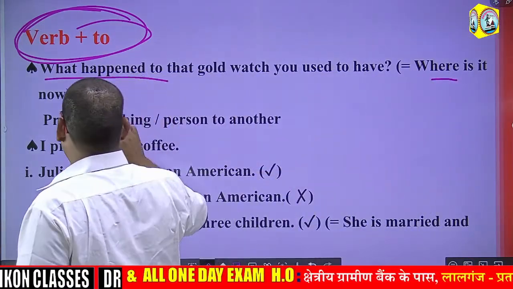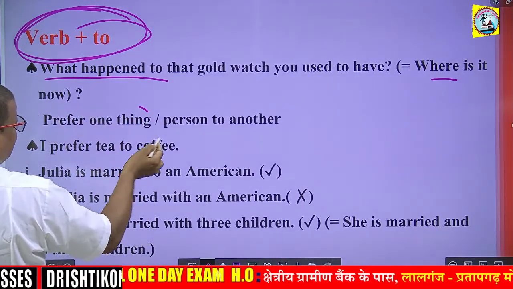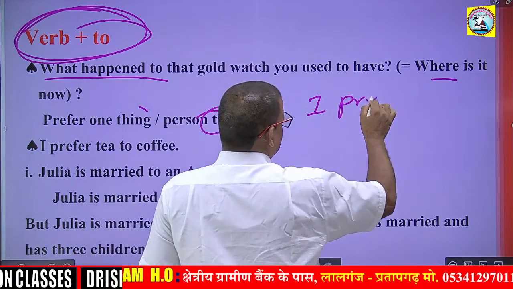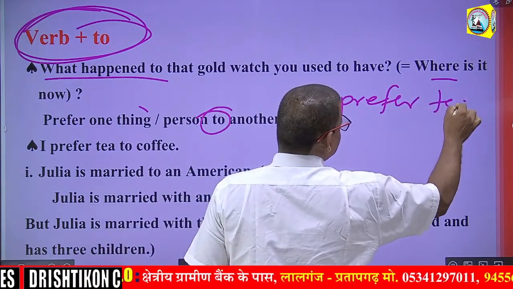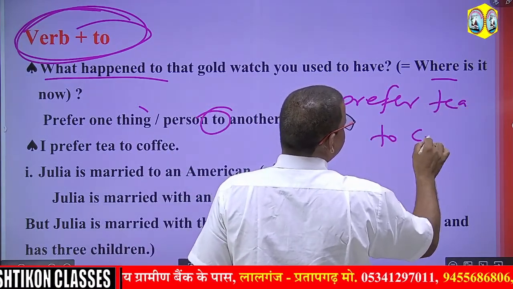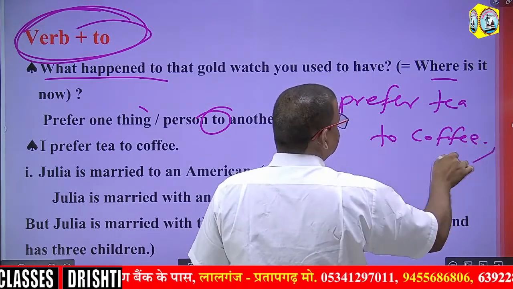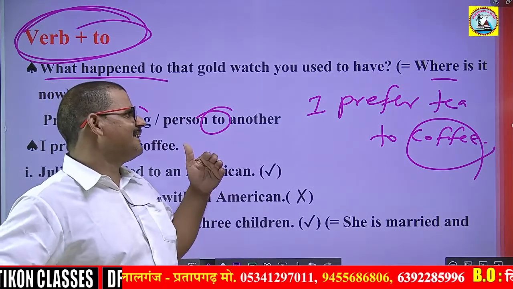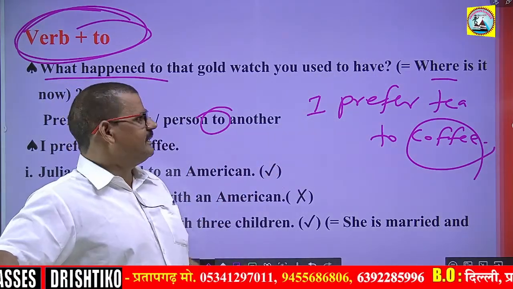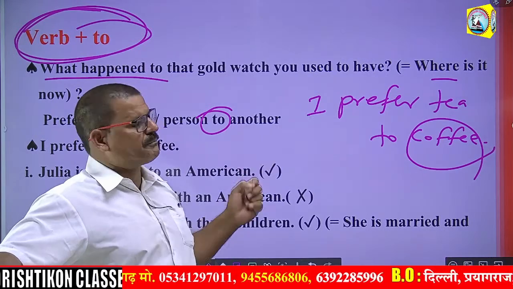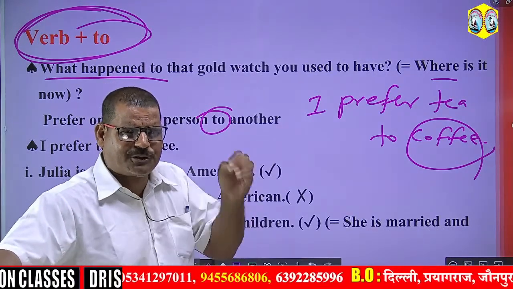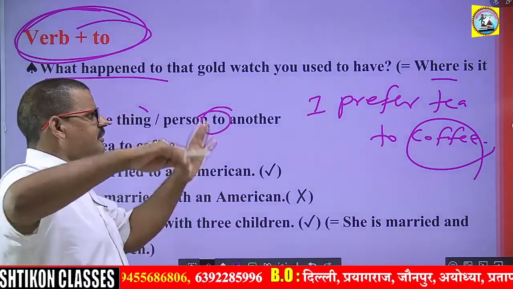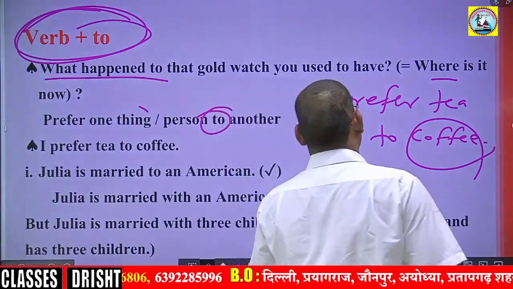Okay. So prefer always takes the preposition to. I prefer tea to coffee. That means I like tea more than coffee. I prefer tea to coffee. Prefer always, remember, don't forget, guys. Prefer always takes the preposition to. Okay.